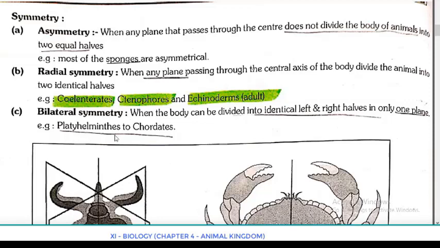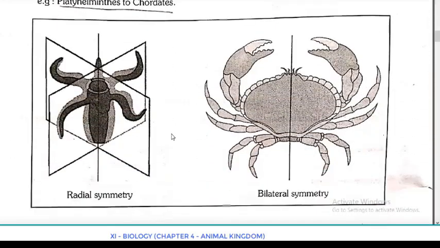Example is Platyhelminthes to chordates. That means Platyhelminthes, Aschelminthes, annelids, arthropods, mollusks, echinoderms, hemichordates and chordates. Everywhere we can see bilateral symmetry. Figure you can see here. So there radial symmetry is shown.